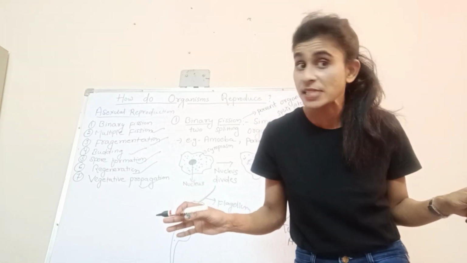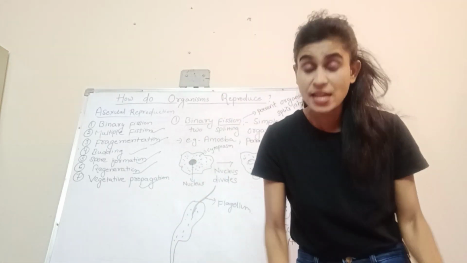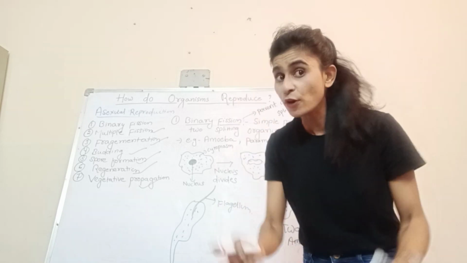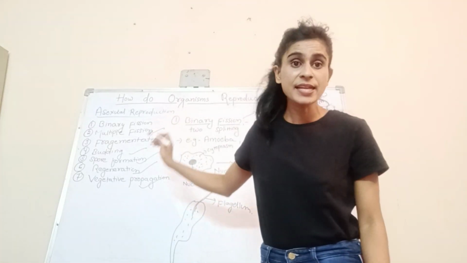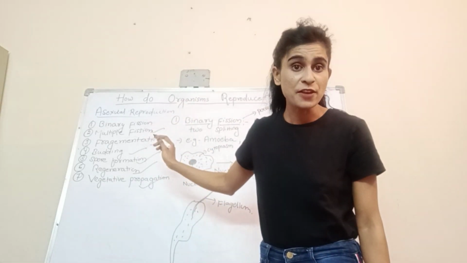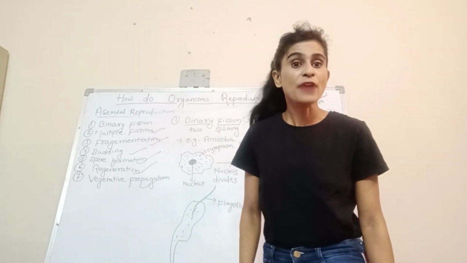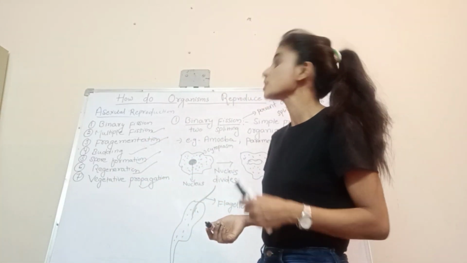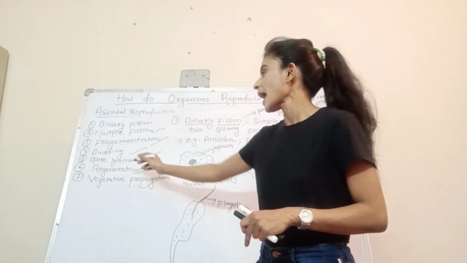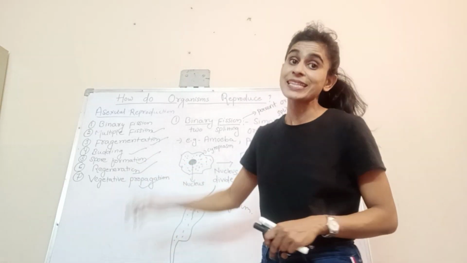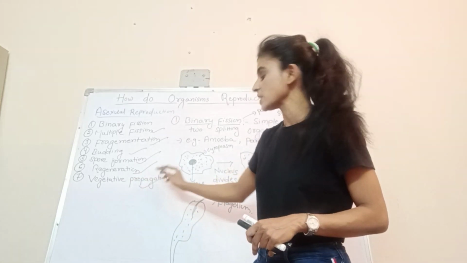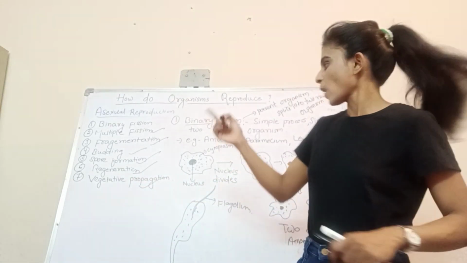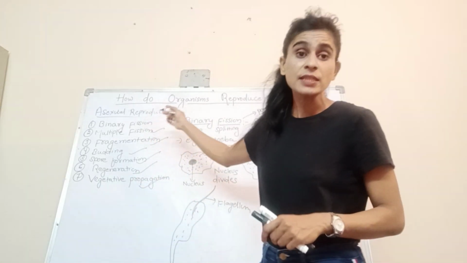How many ways of asexual reproduction, guys? 7. The first one, binary fission. Second one, multiple fission. Third one, fragmentation. Fourth one, budding. Fifth one, spore formation. And sixth one, regeneration. And the last one is vegetative propagation. So one by one we are going to deal with each of it.